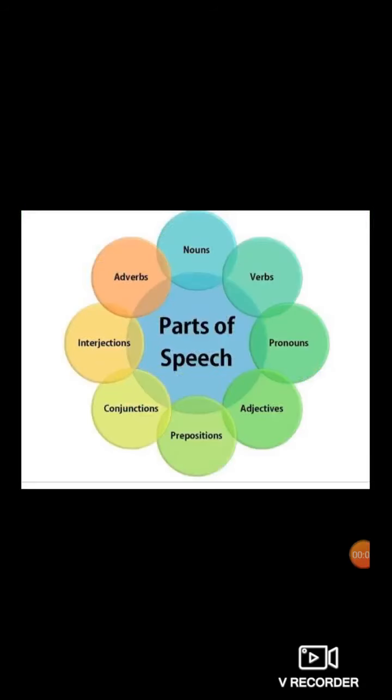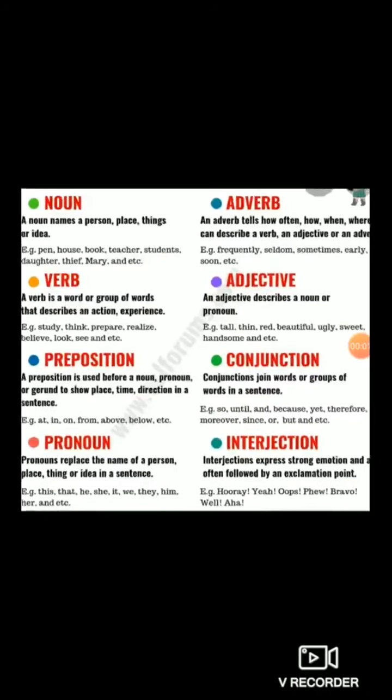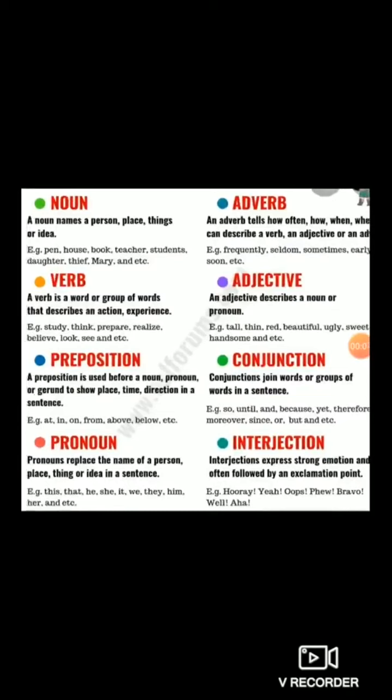today we learned the 8 parts of speech: noun, adverb, interjection, conjunction, preposition, adjective, pronoun, and verb. So we have learned 8 parts of speech. Now let's have the recap of these 8 parts of speech. Understood the parts of speech? Examples of parts of speech. Noun. So noun examples are given here: pen, house, book, teacher, students, daughter, thief, Mary, etc.